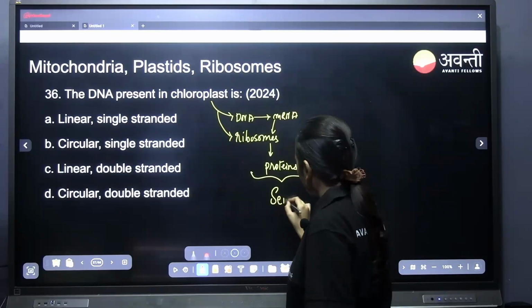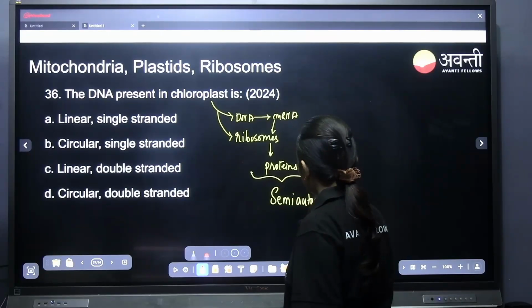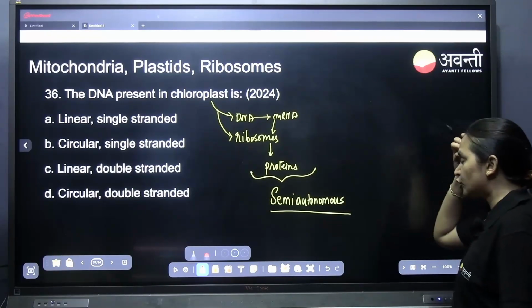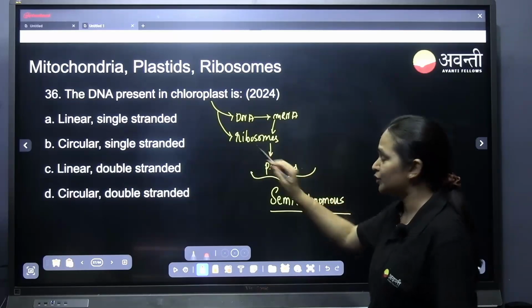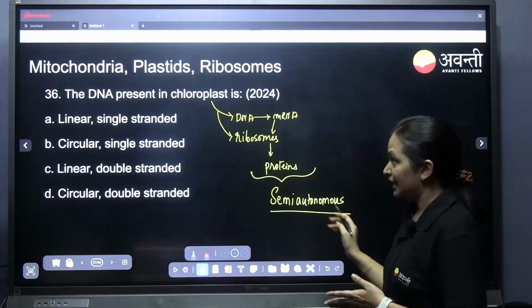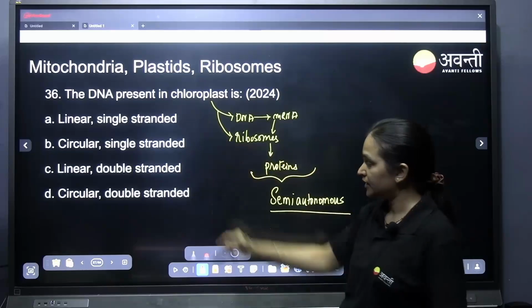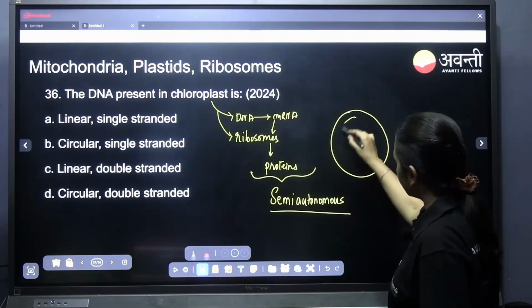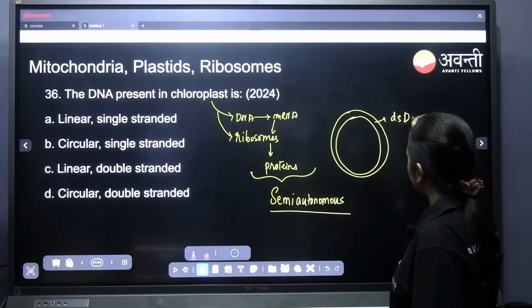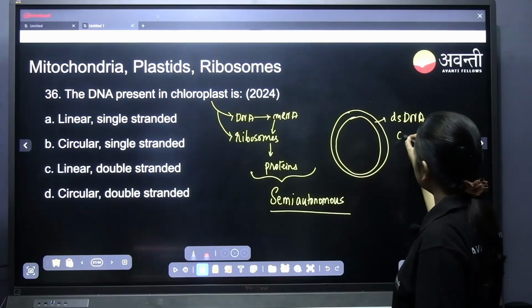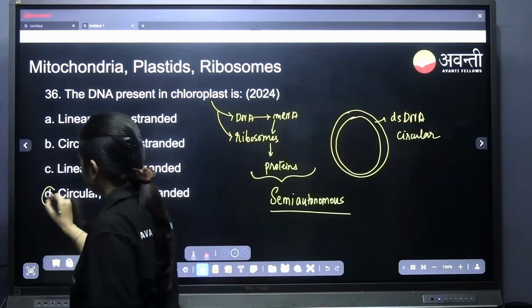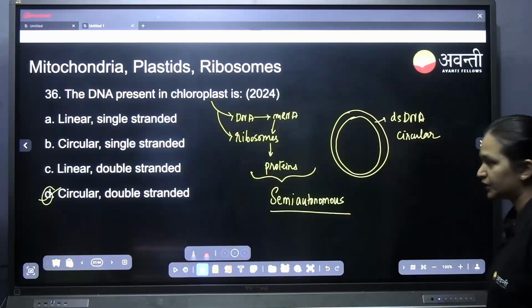So we call it semi-autonomous. It is not completely autonomous, but semi-autonomous. Why? Because it has its own DNA, mRNA, ribosomes, proteins, and it is also dependent on the nucleus for some other things. So it is called semi-autonomous. What type of DNA is present in chloroplast? It is a circular DNA as well as double-stranded DNA. So D is the correct answer. Understood?